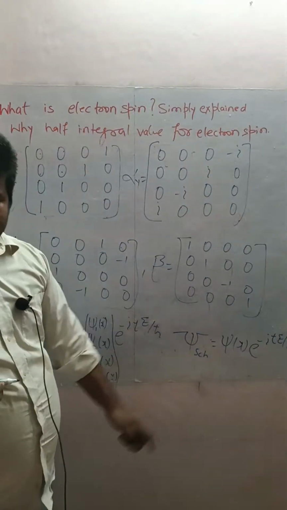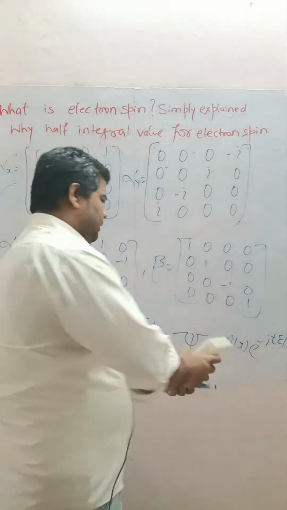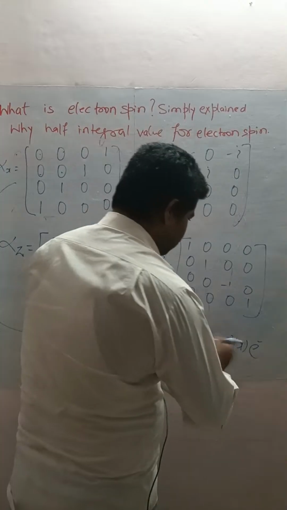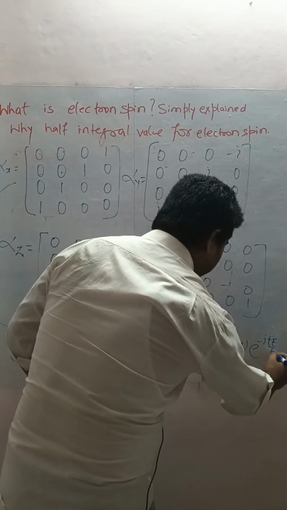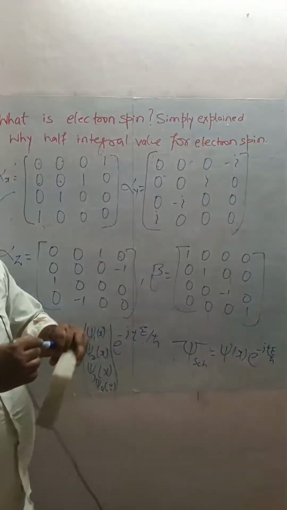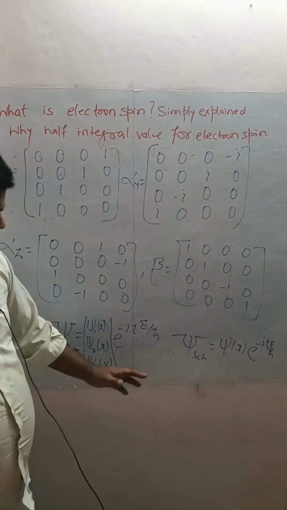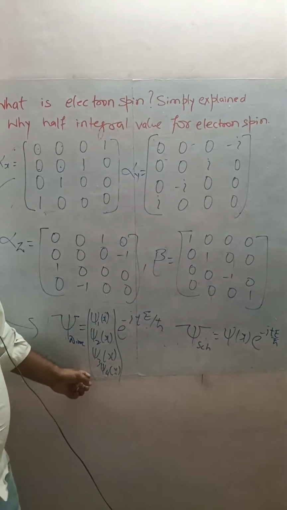It's not visible there? No, it will not be visible. Wipe the matrices part if you don't need it. See. Yeah, it's visible. See, this is the Schrödinger matter wave function and this is the Dirac matter wave function.